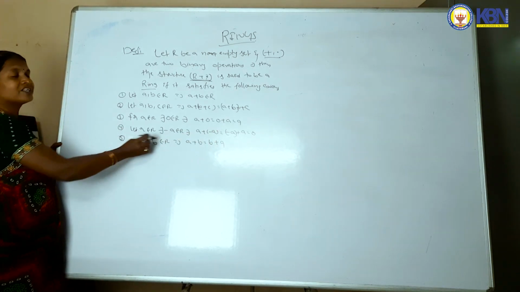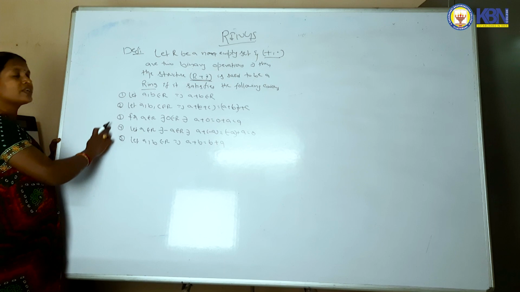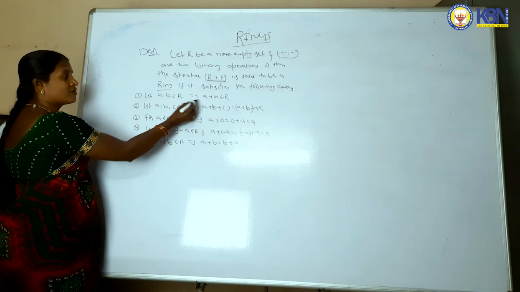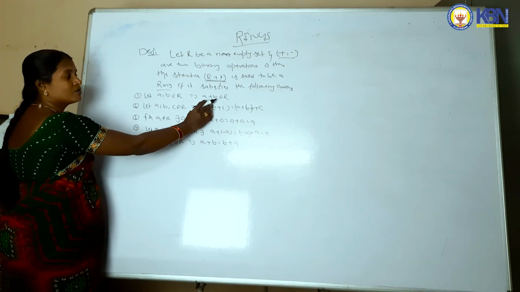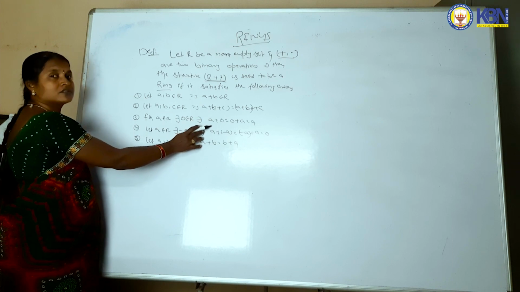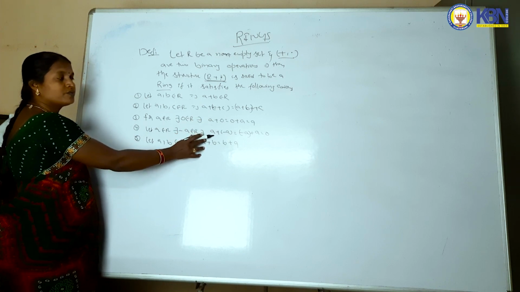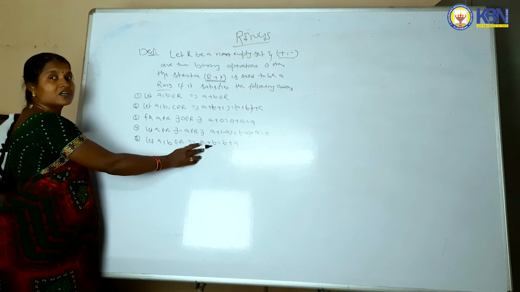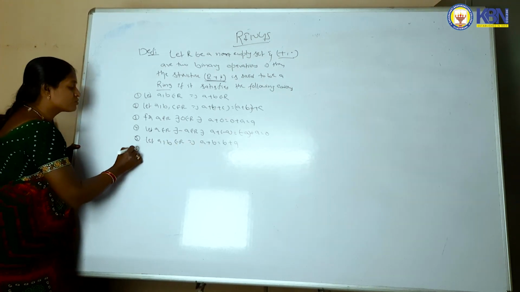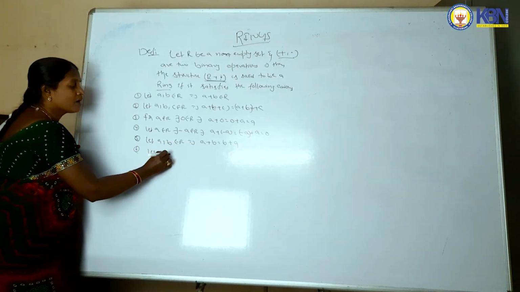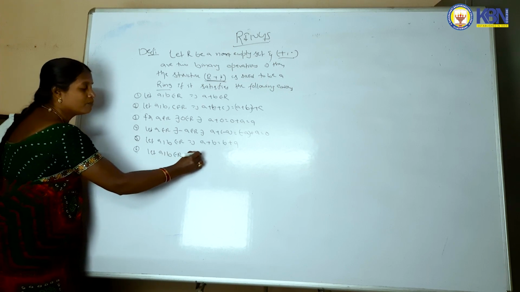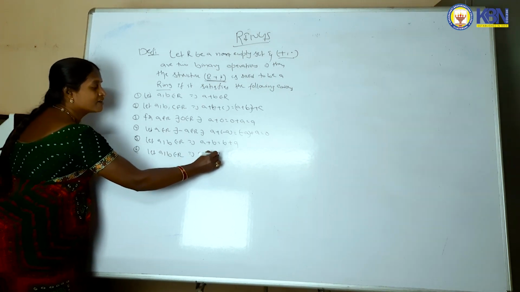With respect to addition, commutative law. These five axioms we prove with respect to the binary operation addition: one is closure, second is associative, third is existence of identity, fourth is inverse, fifth is commutative law.